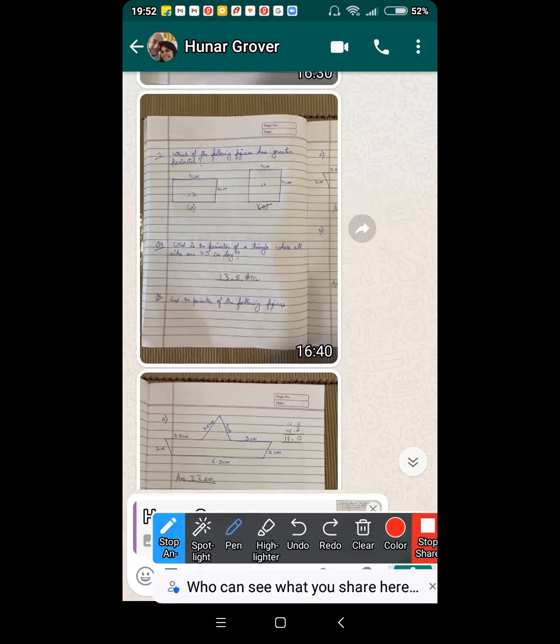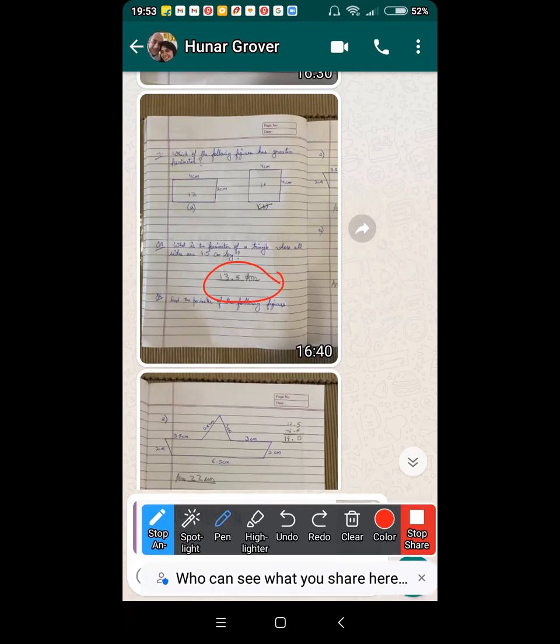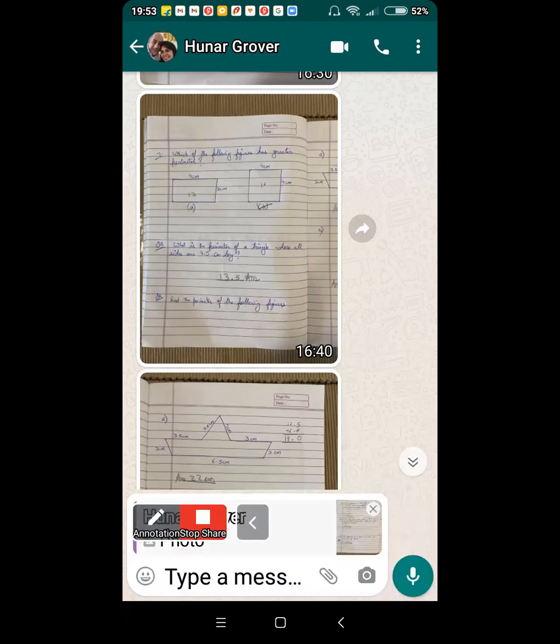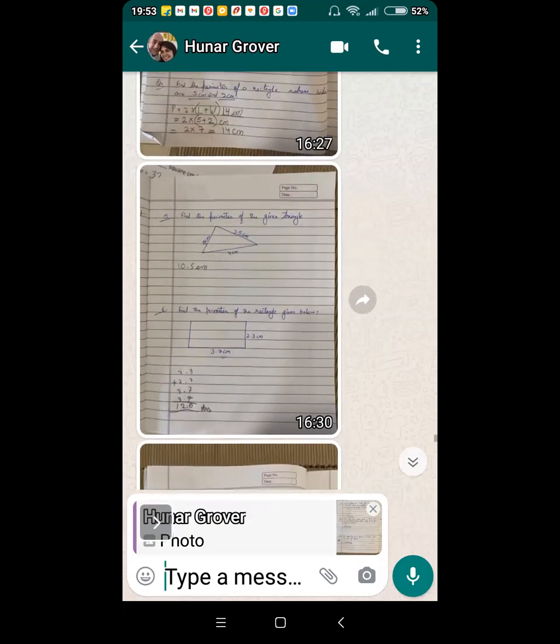You made a calculation mistake here. Question number 8. What is the perimeter of a triangle? No, you are right. Sorry. My bad, Hunar. I thought it was a rectangle. It's okay. Hunar, you added all 4 sides.